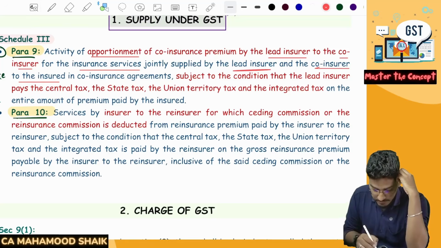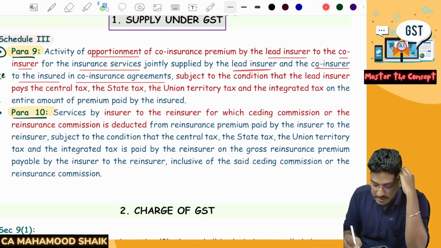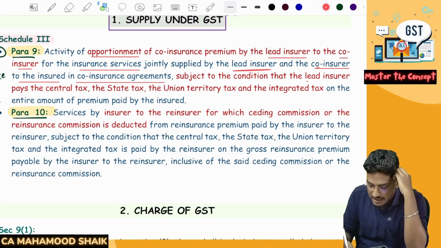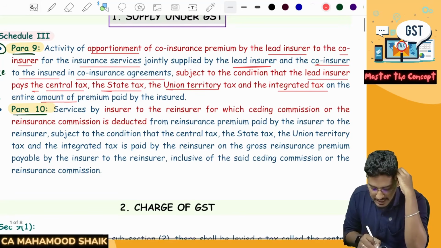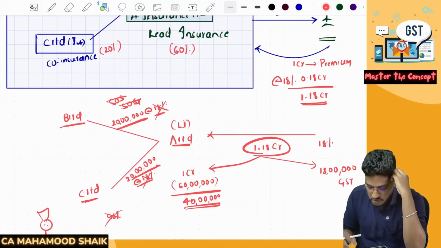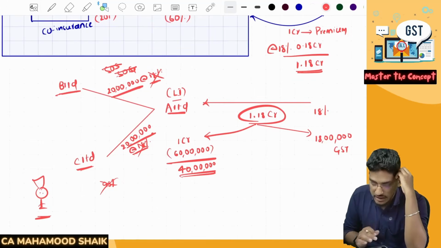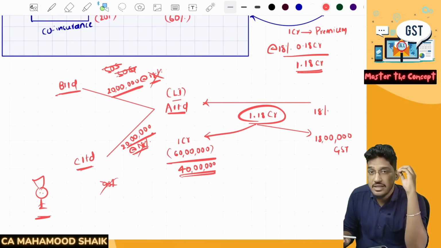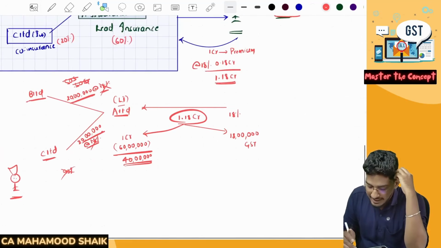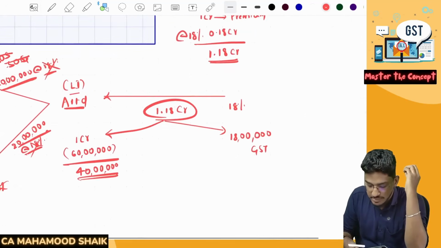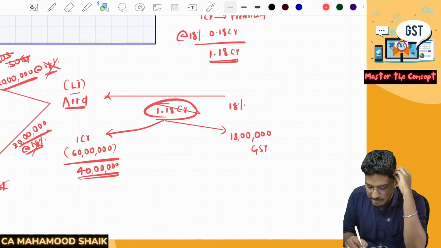Insured means that client. In co-insurance agreements, subject to the condition that the lead insurer pays the central tax, state tax or union territory tax and the integrated tax on the entire amount of premium. So what they have told is, whatever sharing is happening between the lead insurer and the co-insurers, this transaction will not be considered as any supply, provided the lead insurer is paying the GST on the entire premium.